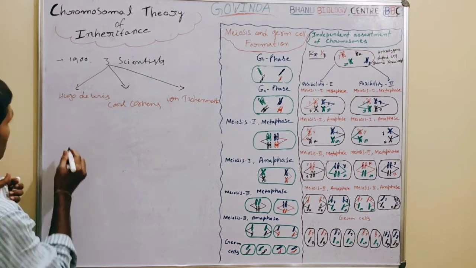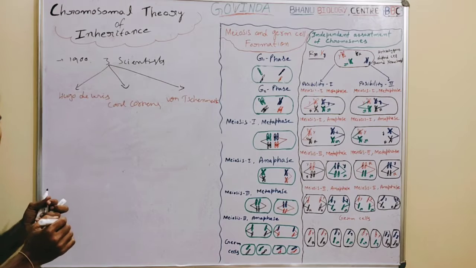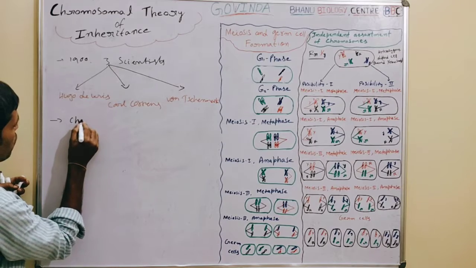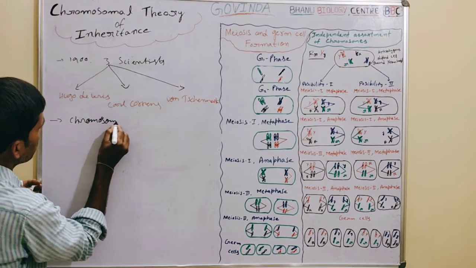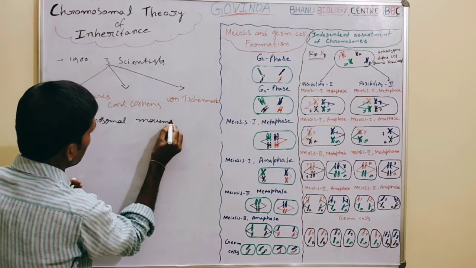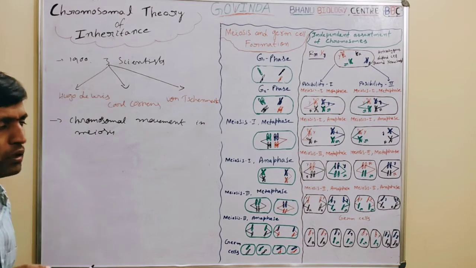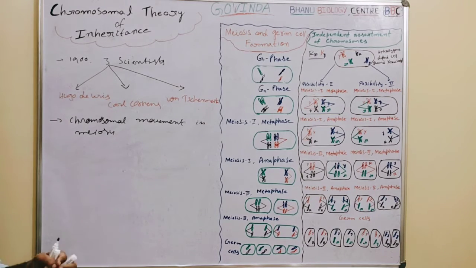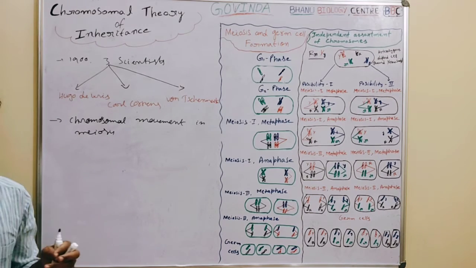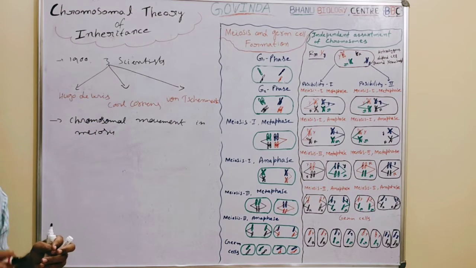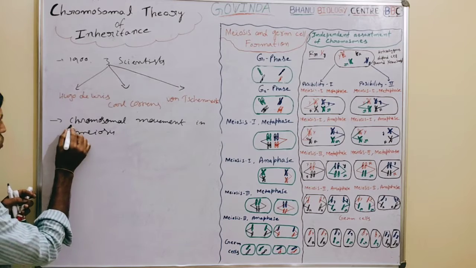Then, in their time, due to the advancement in microscopes, they observed chromosomal movement in meiosis. At the time of Mendel, there were no advanced microscopes to observe these phenomena. Later on, microscope technology was developed, so other scientists were able to observe the structures present in the nucleus of the cell. They are named chromosomes actually.